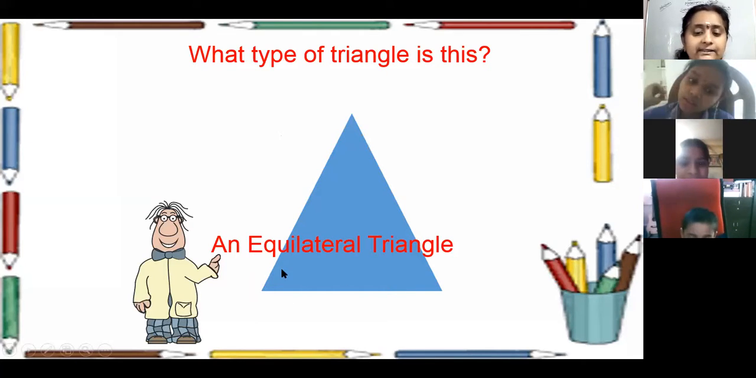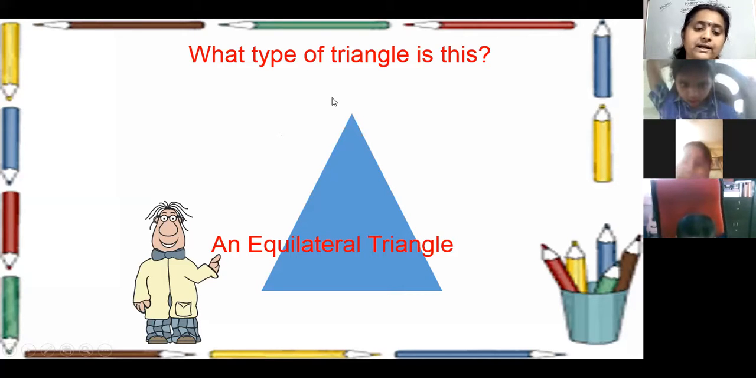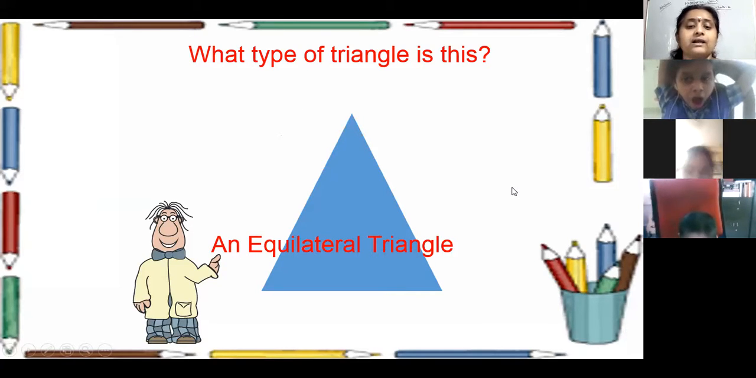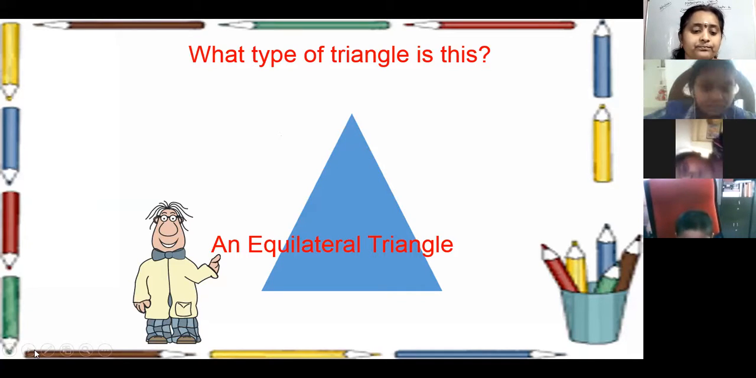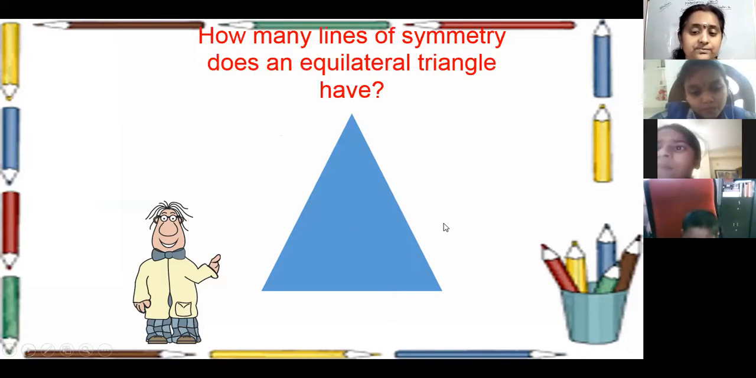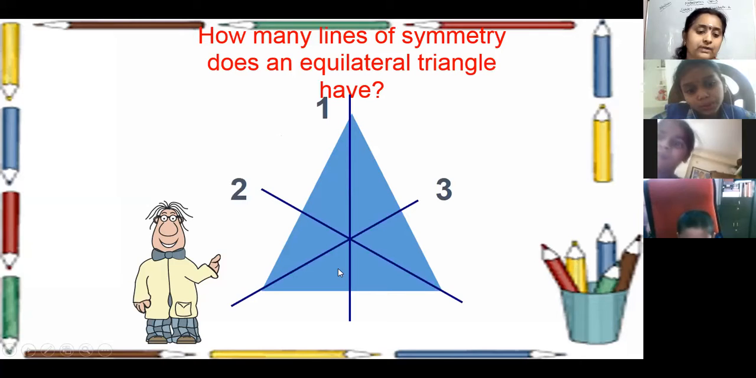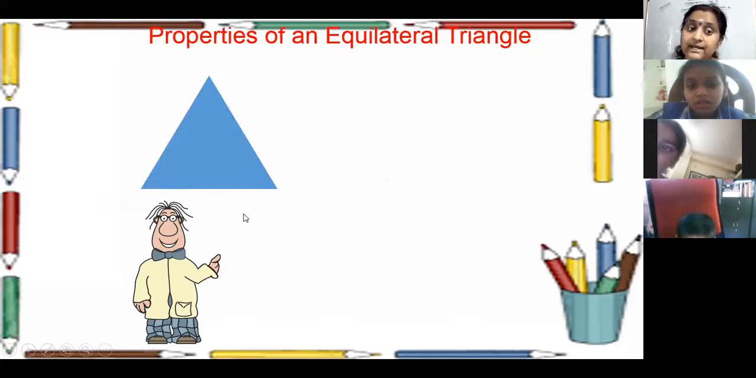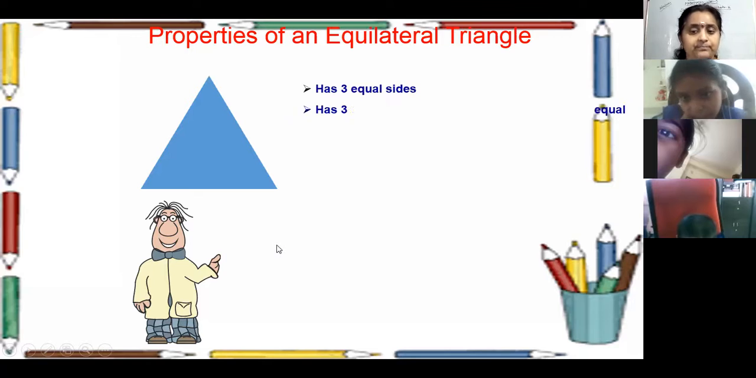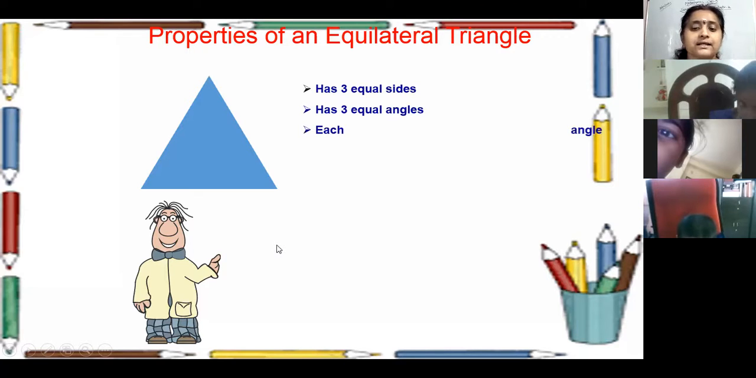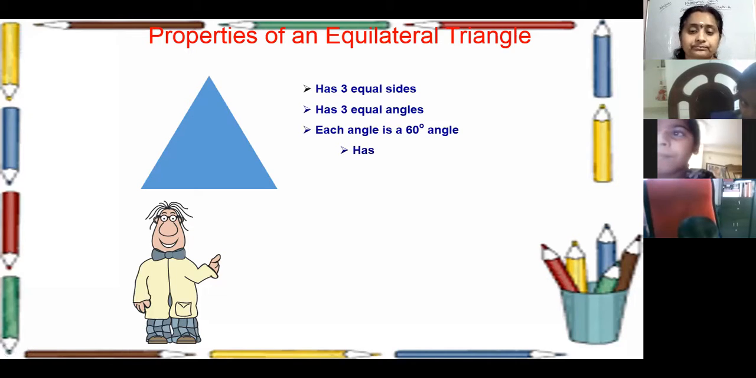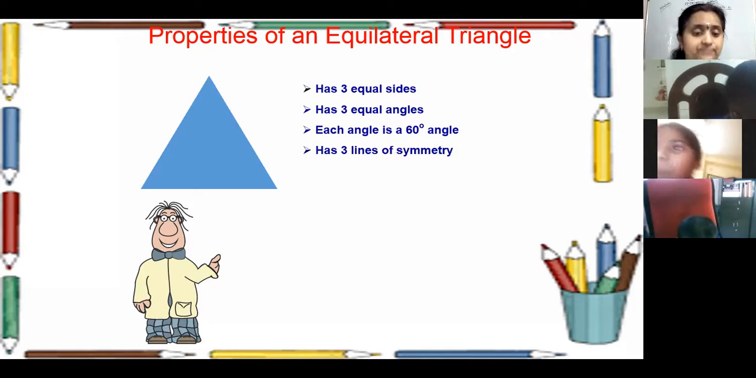In an equilateral triangle, 3 sides are equal and 3 angles are equal. It has 3 lines of symmetry. See here, 1, 2, 3. So it is a regular shape also. Why? Because all 3 sides are equal and 3 angles are equal. Each angle is 60 degrees.